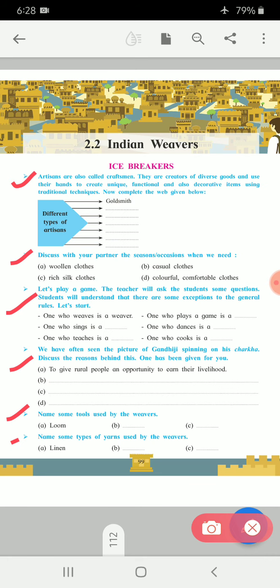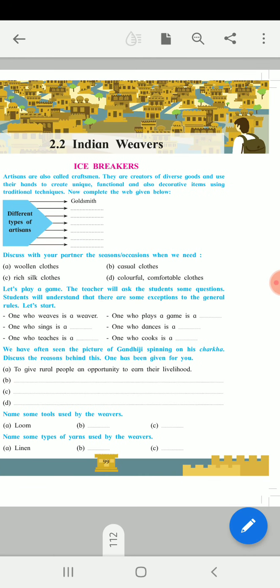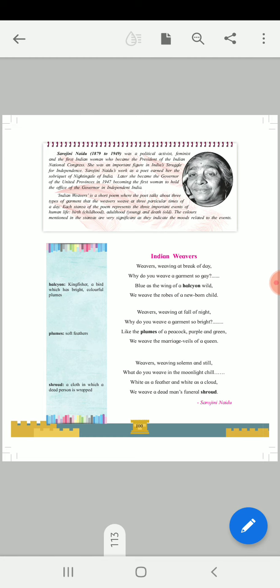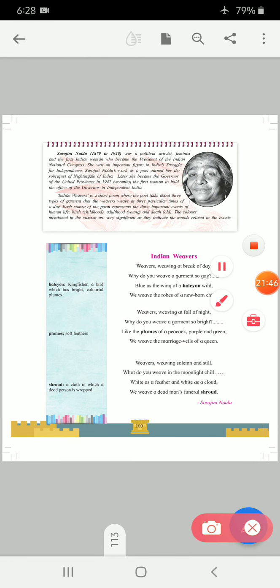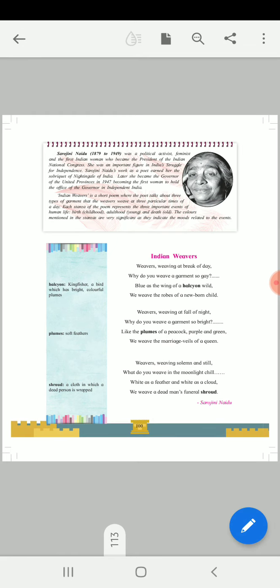So let's turn to the next page, the information of our poet. Indian Weaver is a poem written by the very famous poetess Sarojini Naidu. Here is a photograph, a picture of her. Let's take the information about her.